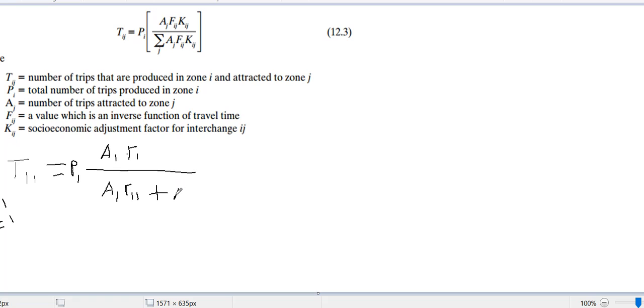So A will now be A2 and F will be F12, plus A3 and F13. So hopefully you understood. That means in this equation, in the denominator, j is changing.